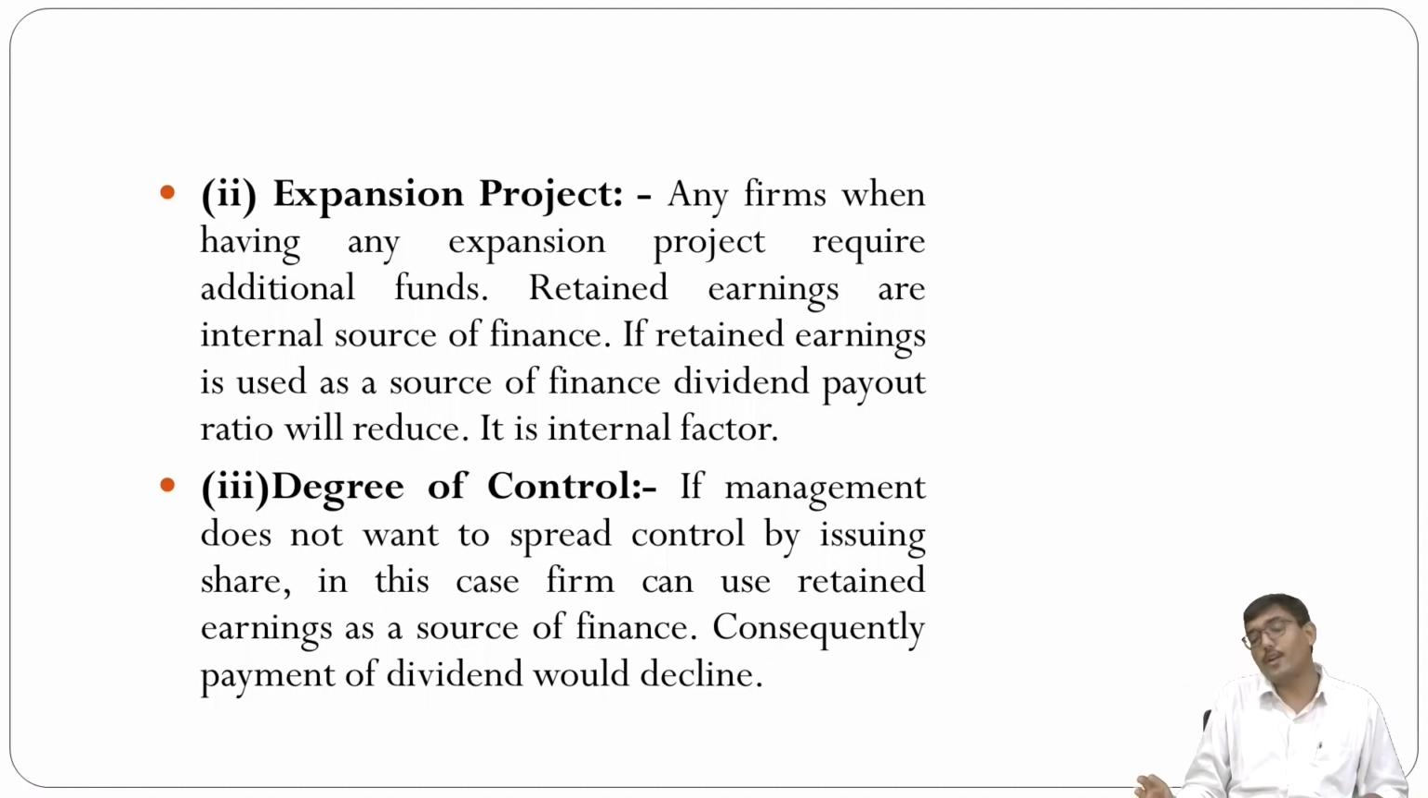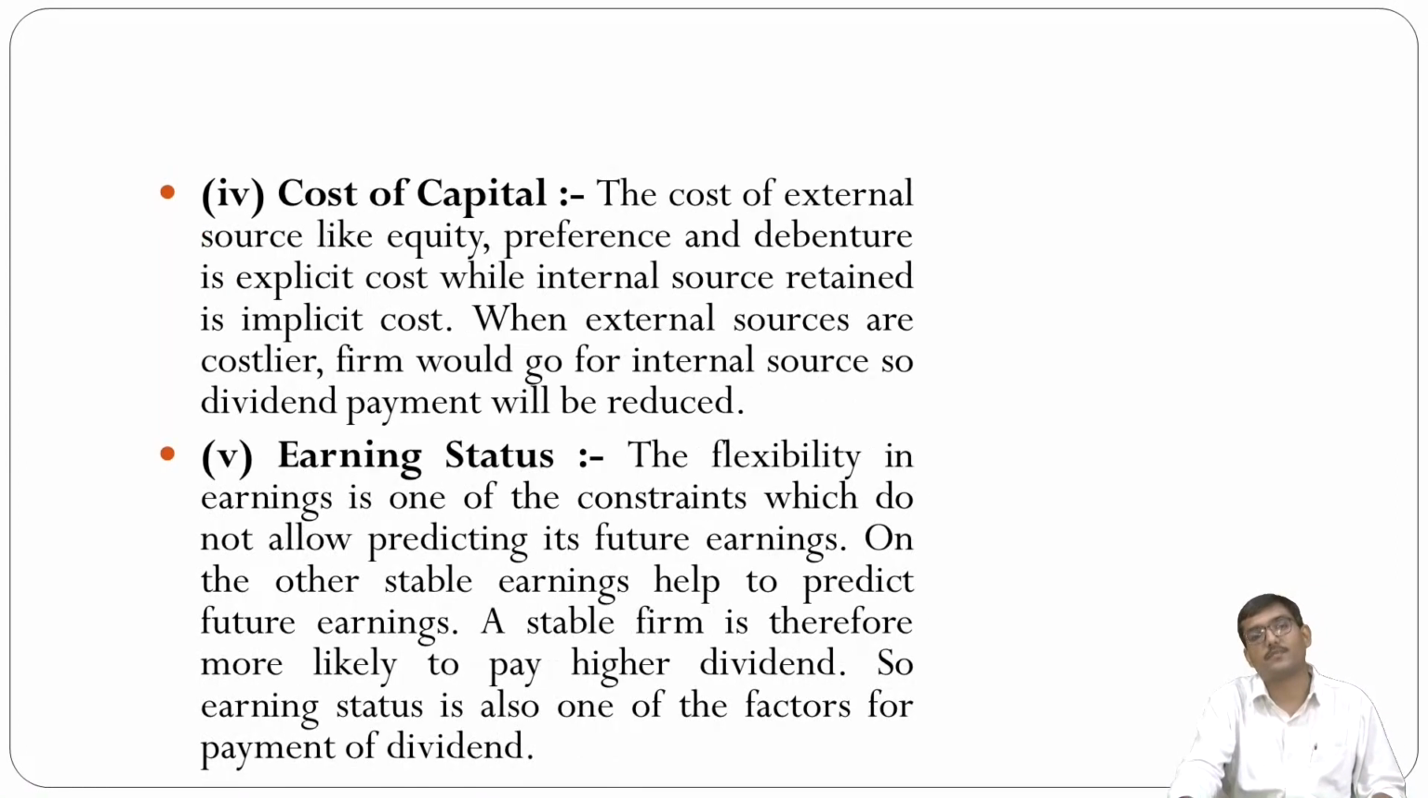Third is degree of control. If the management does not want to spread the control by issuing shares, in this case the firm can use retained earnings as a source of finance, and consequently the payment of dividend would decline.